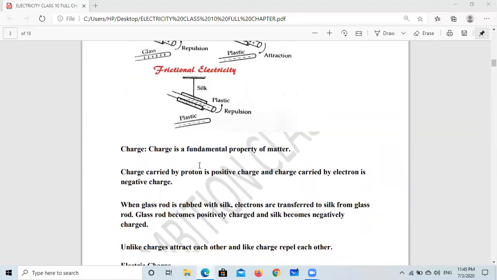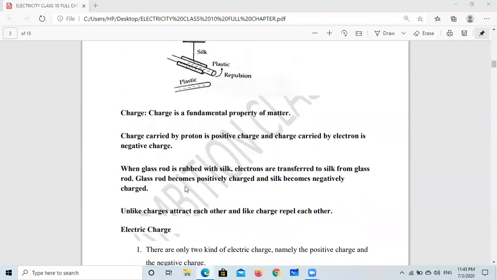Now we are going to discuss a fundamental property related to charge. Charge is a fundamental property of matter. Charge carried by a proton is positive charge and charge carried by an electron is negative charge. When a glass rod is rubbed with silk, electrons are transferred to the silk from the glass rod. Hence, the glass rod becomes positively charged and the silk becomes negatively charged. Unlike charges attract each other and like charges repel each other.